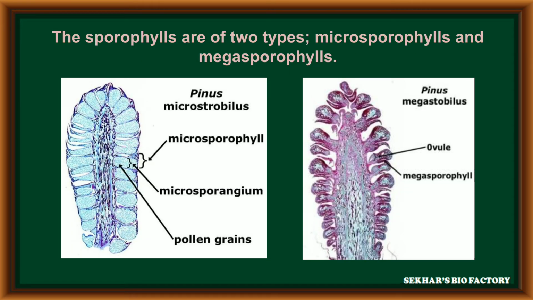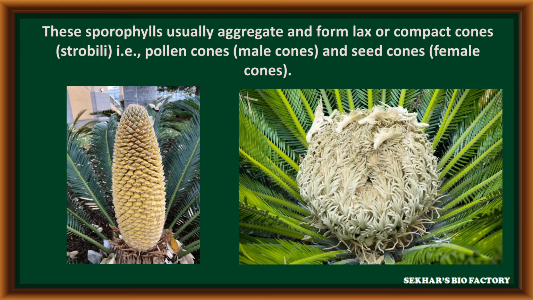The plant body bears some specialized leaf-like structures having sporangium, called sporophylls. In gymnospermic plants, we can observe two types of sporophylls. One is called microsporophyll, a male reproductive structure, and another is megasporophyll, a female reproductive structure. These sporophylls are usually aggregated and arranged compactly to form cones called strobili.